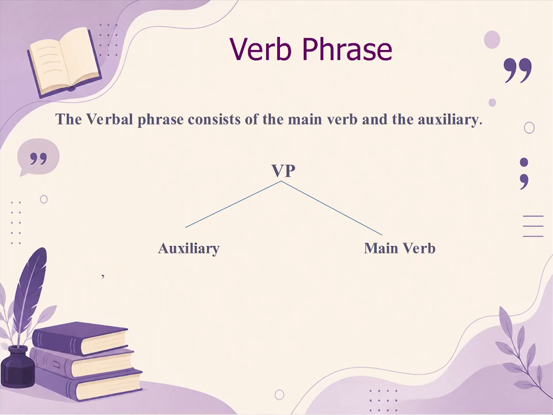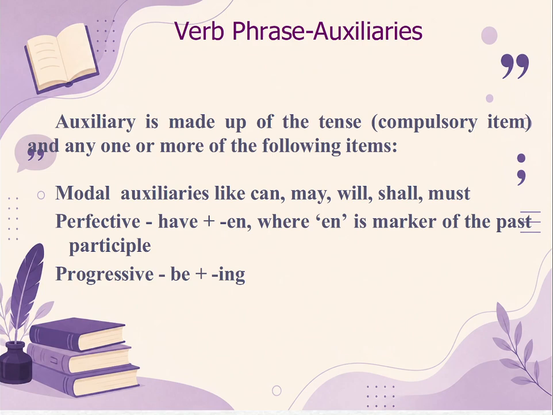If we want to draw a clear picture, then we can show it on tree. Verb phrase segmented into auxiliary and verb, main verb. Auxiliaries can be of several types. It is made up of tense. This is compulsory because verbs indicate tense. So tense part of auxiliary is a compulsory item, whereas other items are optional.